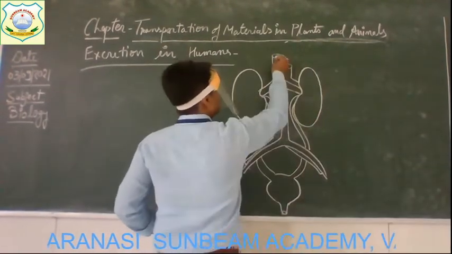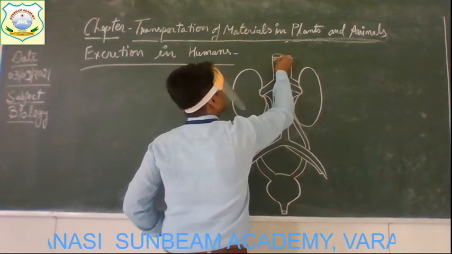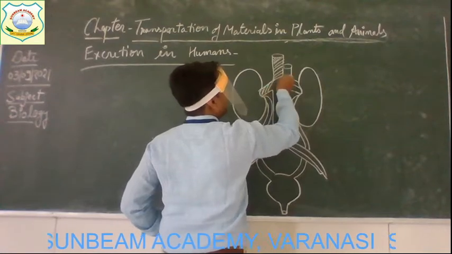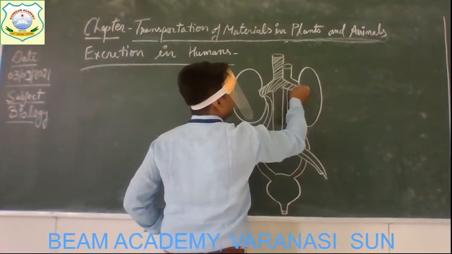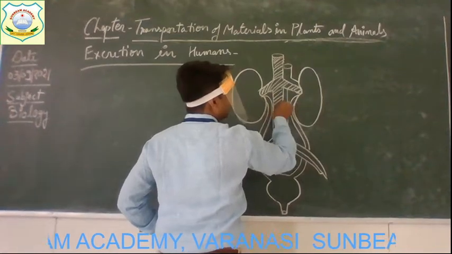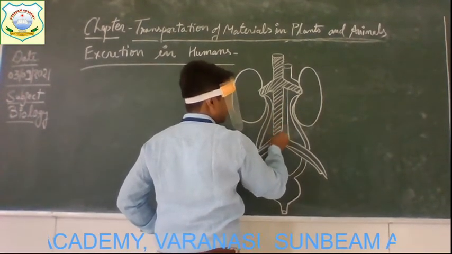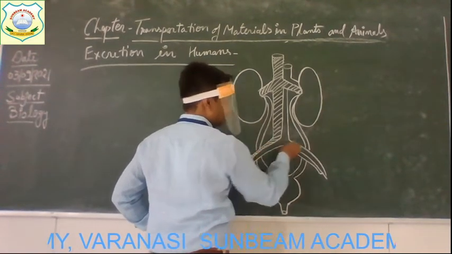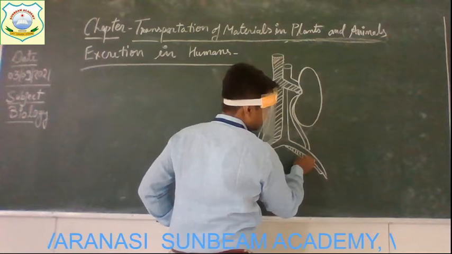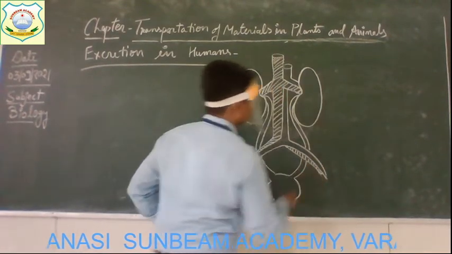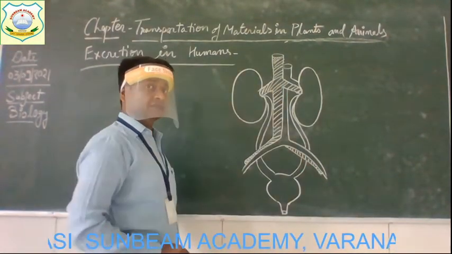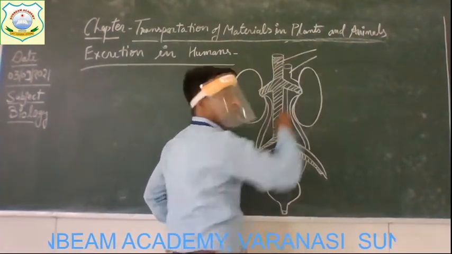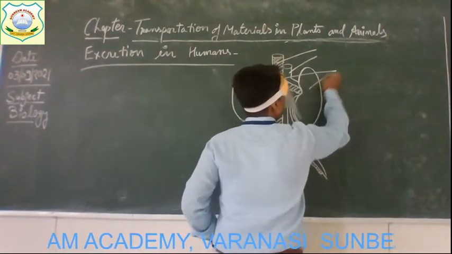Here, you can draw lines to indicate the two different kinds of blood vessels. We have two different kinds of blood vessels, the artery and the vein. So the one here is the artery and another is the vein. Say that this is the artery and this one is the vein. These two are kidneys.